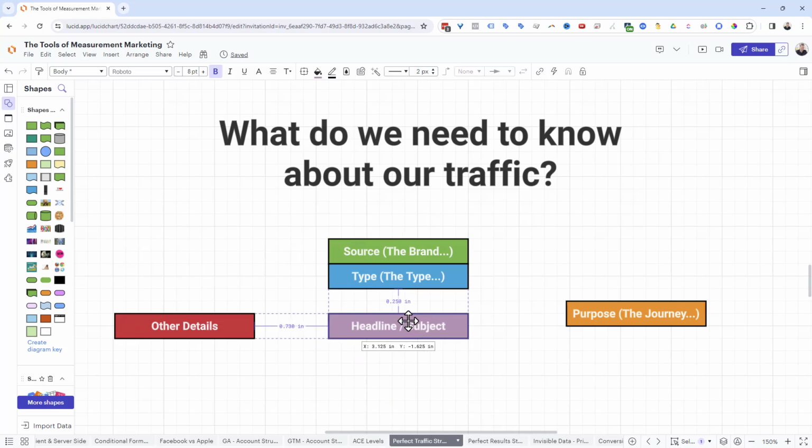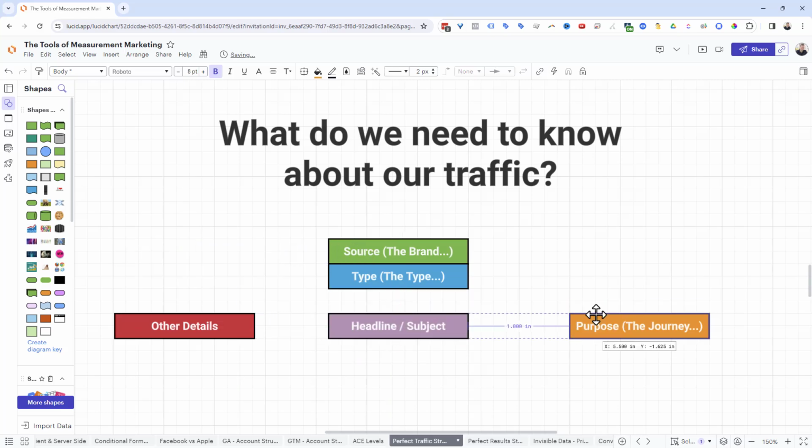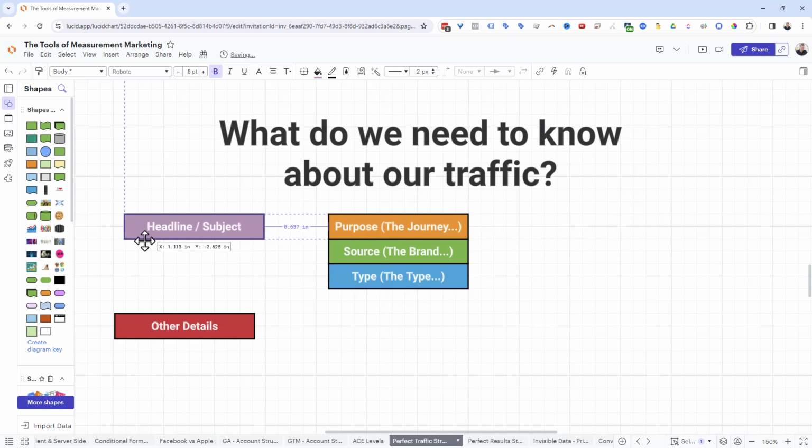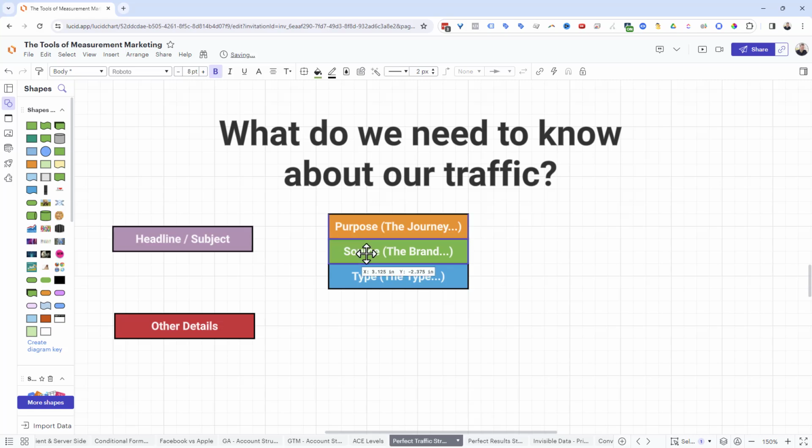Now, between the other things that I really care about, it's this one. And this one really rules them all. Purpose. I really care about the purpose. I want to know that YouTube sent me traffic. I want to know that it was the social traffic that YouTube is sending me. But I really want to know, why was YouTube sending me that traffic in the first place? What was it supposed to do?